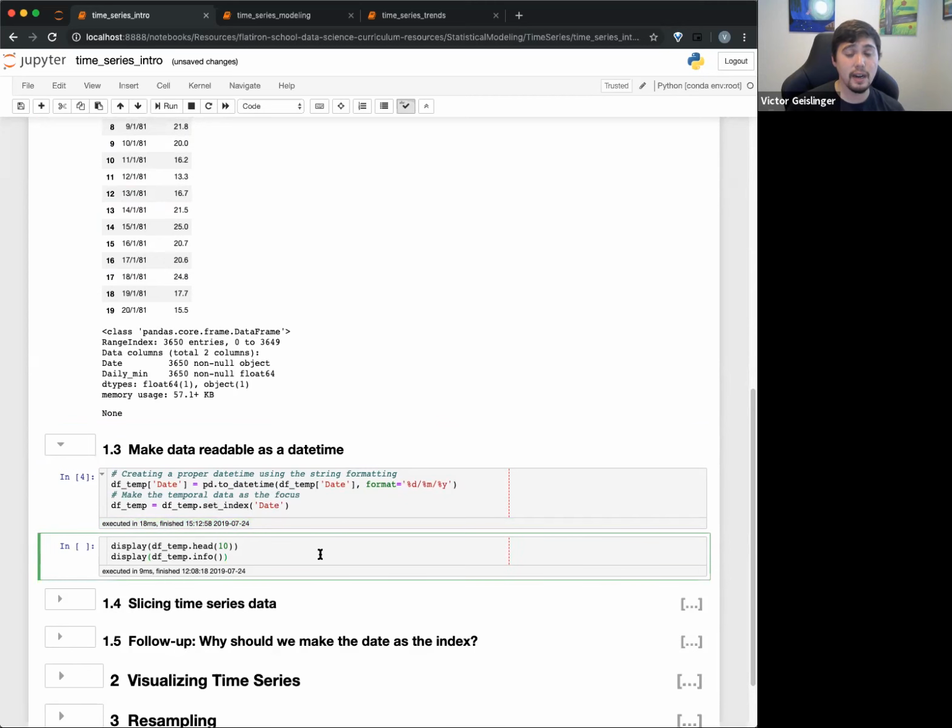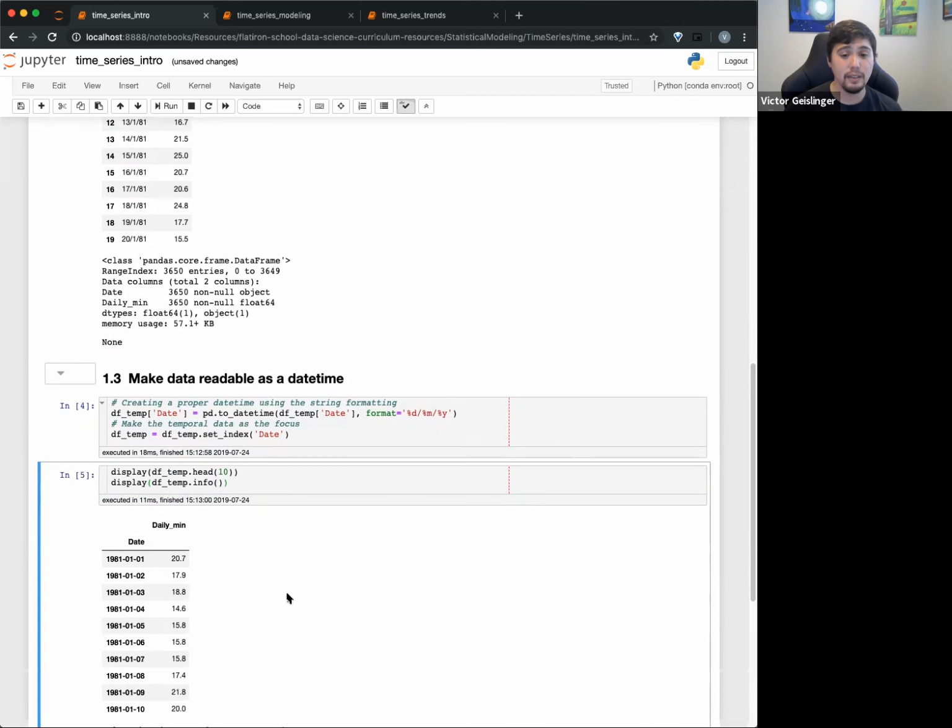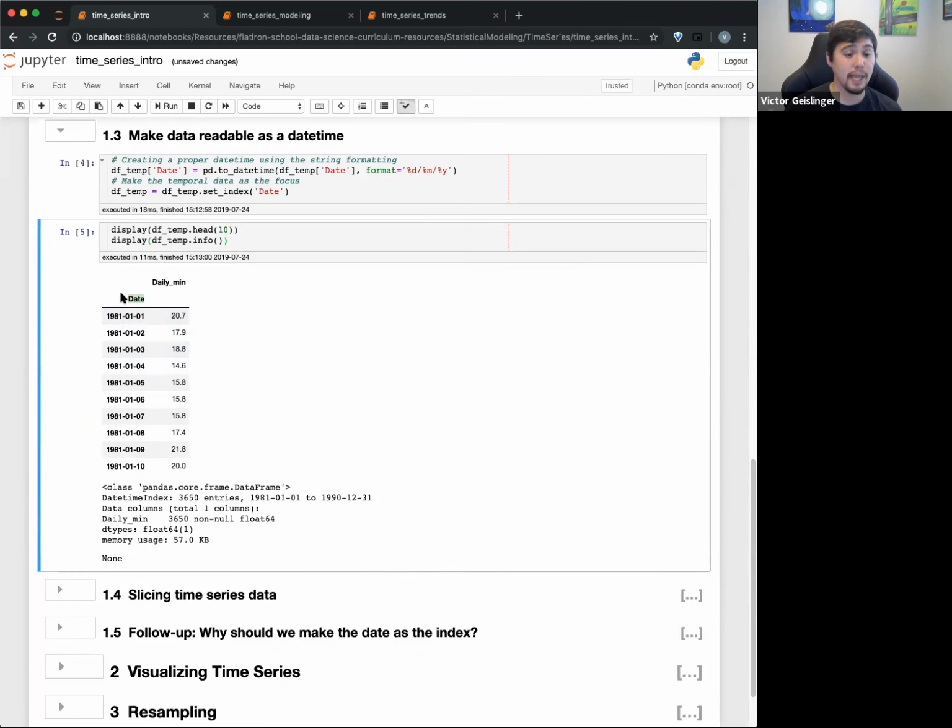And you can now see here that we have a true date time, and you'll see that the index in Pandas and Jupyter Notebook actually highlights it like this with its default CSS, basically the default way it presents stuff. So you can see here, we have a true date time, okay? And on our type, we actually have daily min and date index. It actually shows what that range is. So we don't have just a string now, we have a special